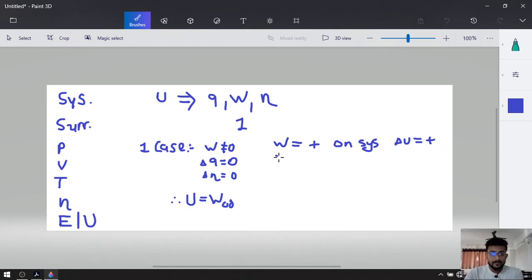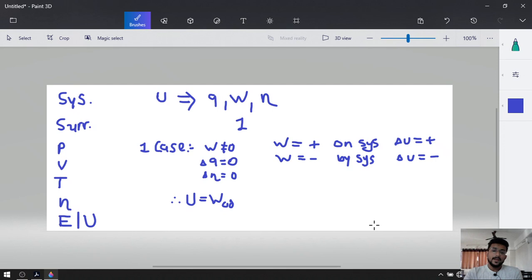Now when will work be negative? When work is done by the system. If the system is doing work, the system is going to lose energy. That's why delta U will be negative, because internal energy decreases.